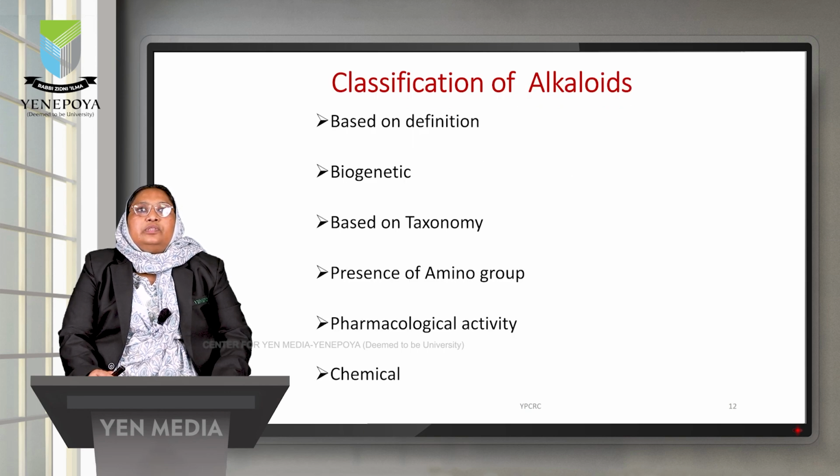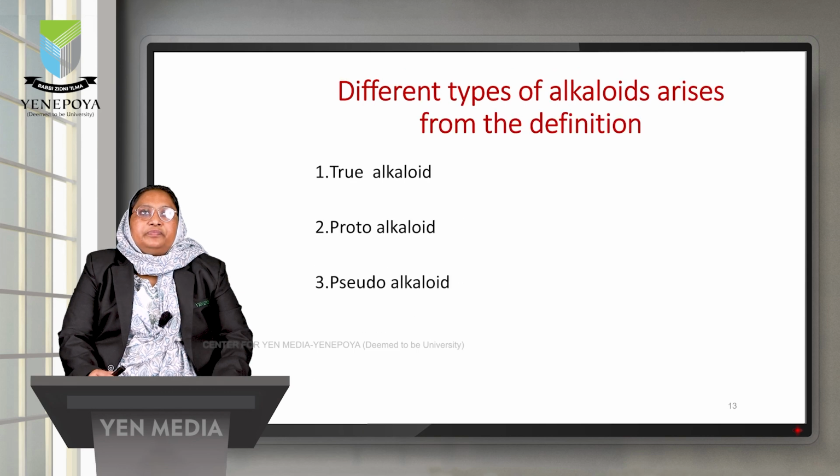Let us see how the alkaloids are classified. Alkaloids are classified based on different criteria, like based on the definition of alkaloids given by different scientists, based on the biogenetic pathways, based on the taxonomy, based on the presence of amino group, based on their exhibition of pharmacological activity, as well as based on their chemical nature.